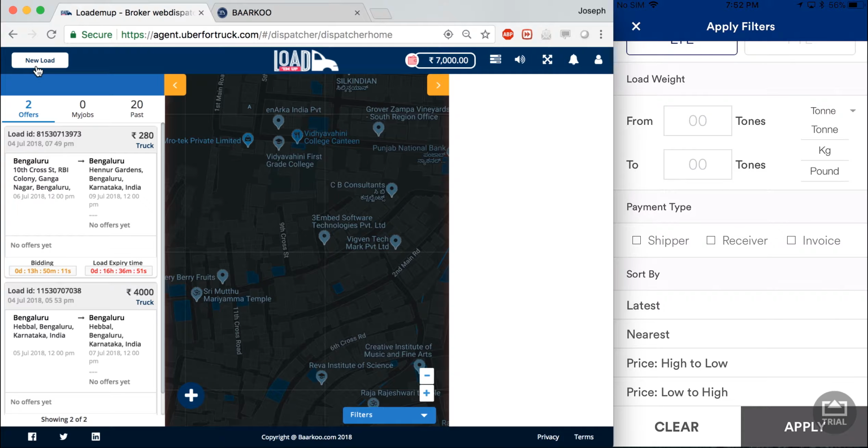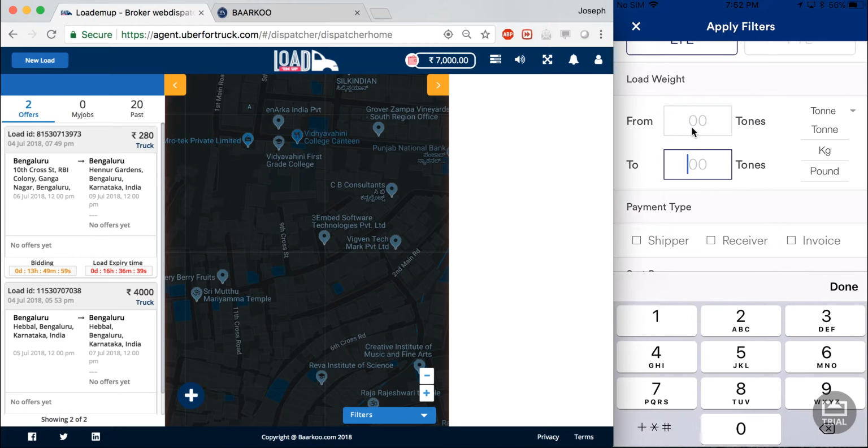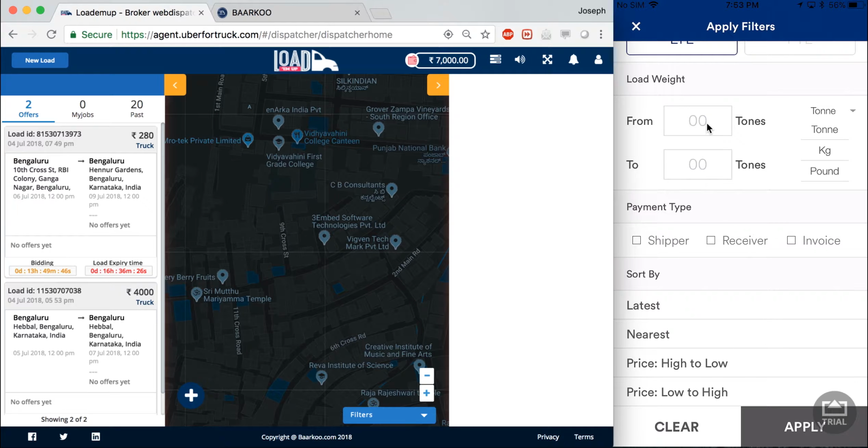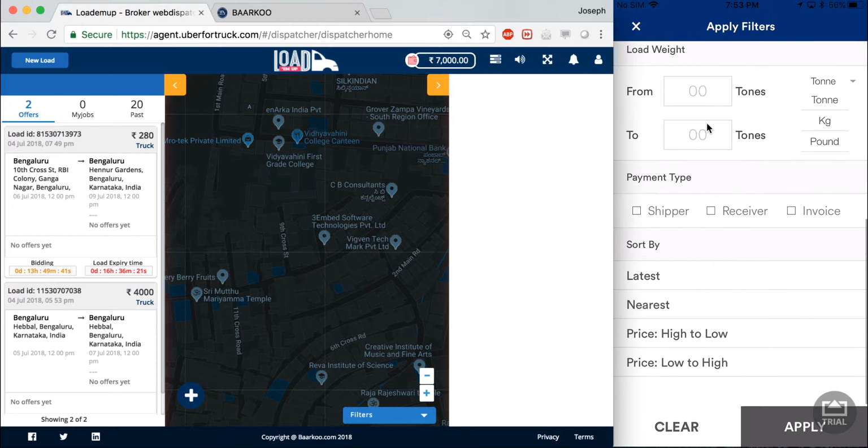What we have done is some clever calculations which convert the values of tons to pounds and to kgs and so on. And you can choose a range of load with whatever unit you want in the carrier app. This gives you the flexibility to choose a particular unit which you are comfortable with.